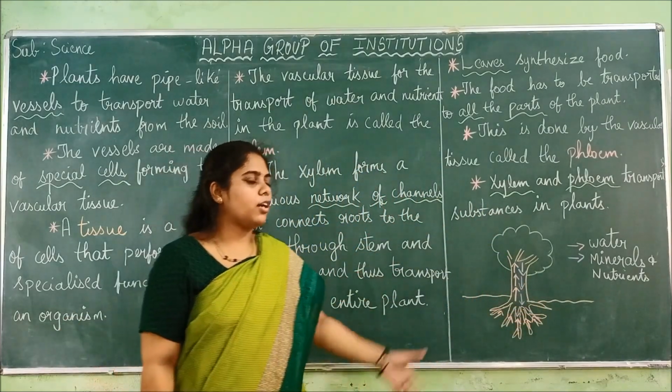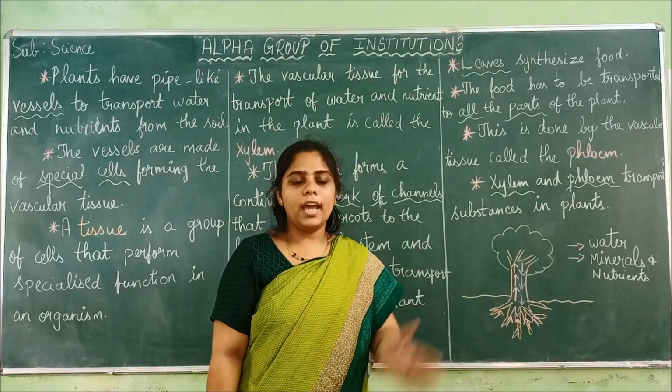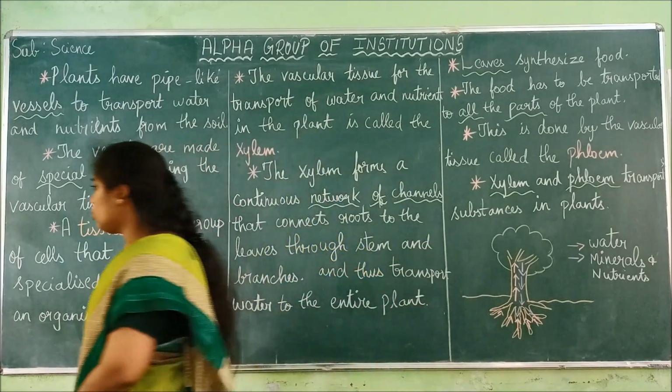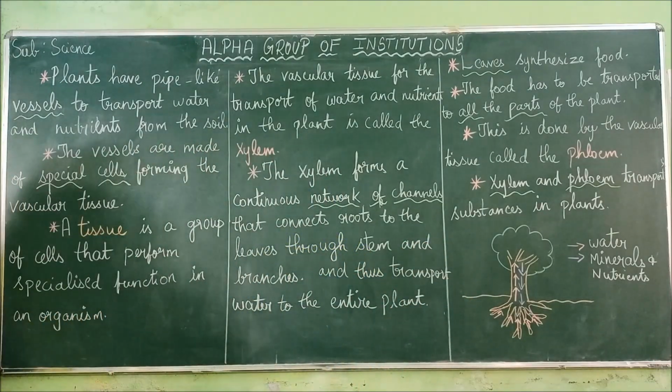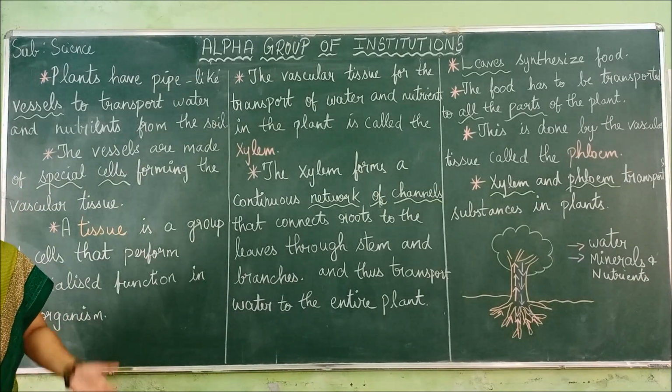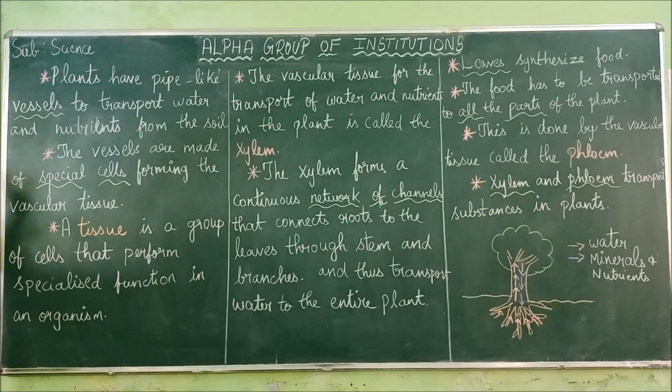So this is the function of xylem and phloem. Now I will give you a short recap from the first. We saw about transportation of water and food, and what are the tissues, what are the vessels, parts of the body that are used for transportation of food and nutrients.